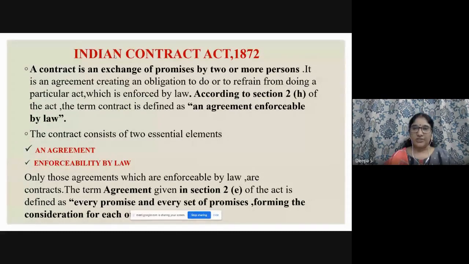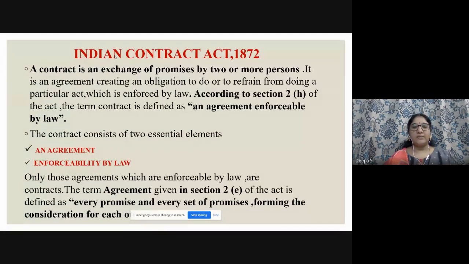Section 2(h): the term contract is defined in which section, the definition of the contract, and what are the essential elements, etc. Each slide of this PPT itself proves to be a single MCQ or two to three questions. The contract consists of two essential elements: an agreement, and enforceability by law.